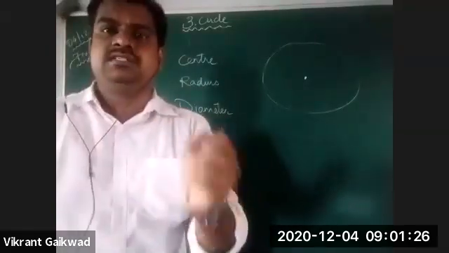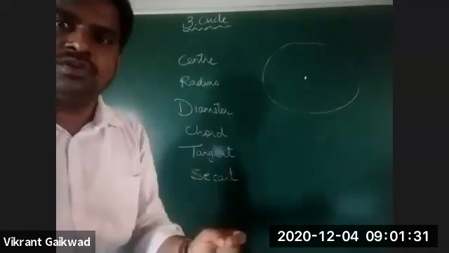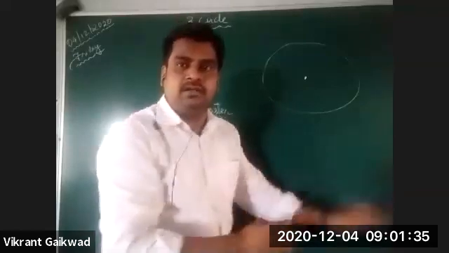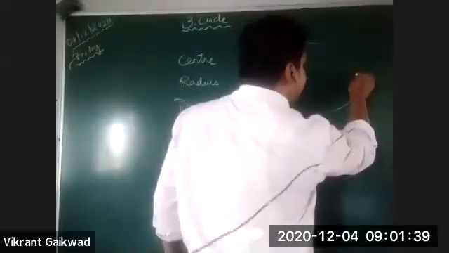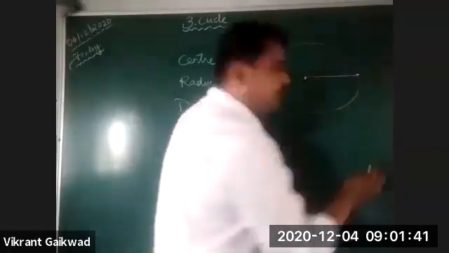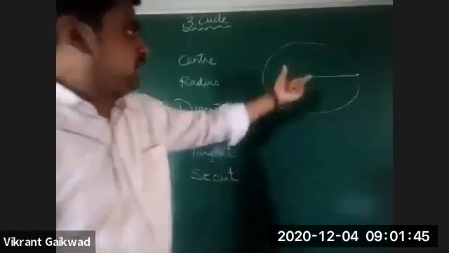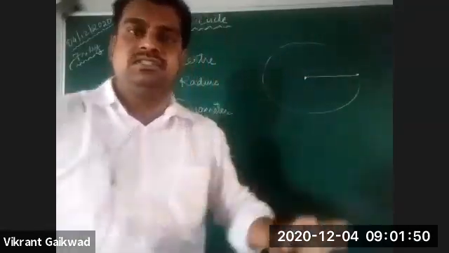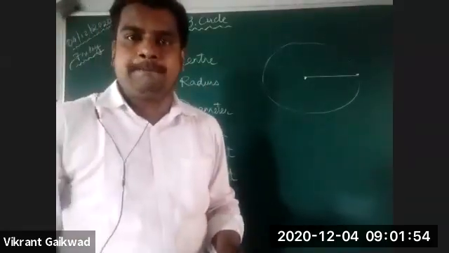Next is radius. Now, what is the radius? Radius is the line segment which is going to join this fixed point with any point on the circumference. If you take any point on the circumference, the line which joins the center and the point on the circumference is the radius. Is this clear to all?